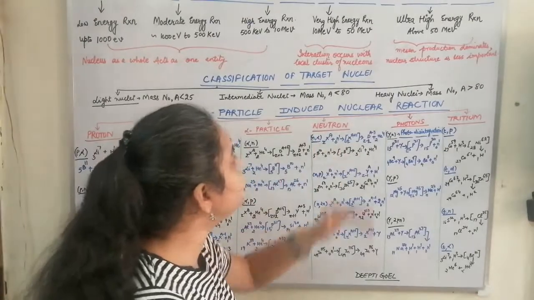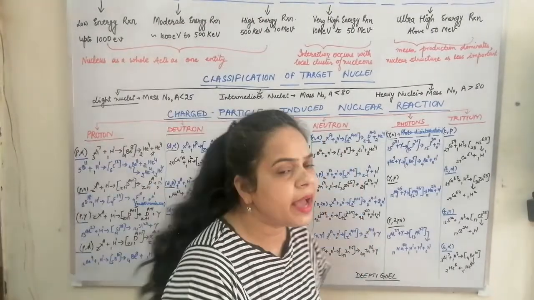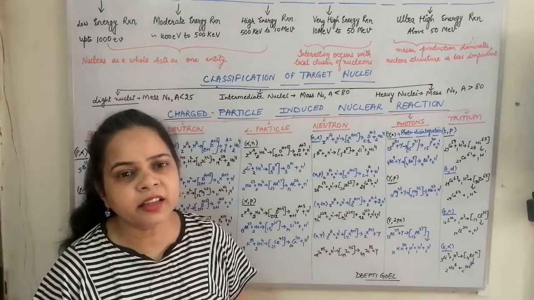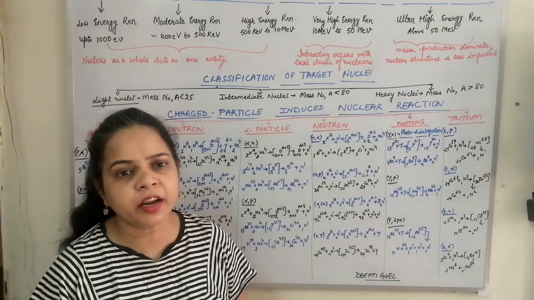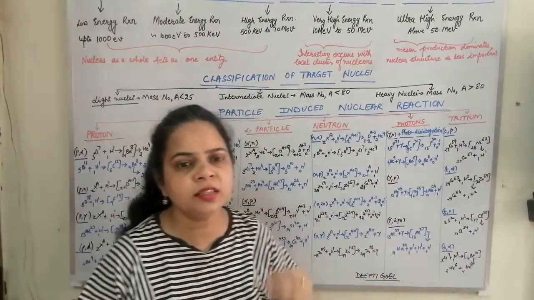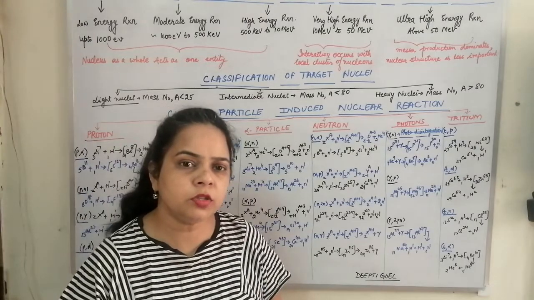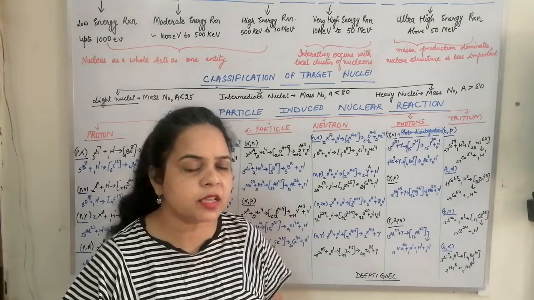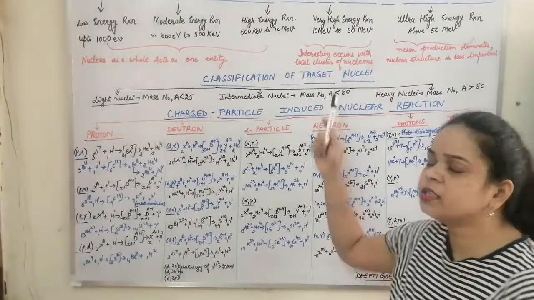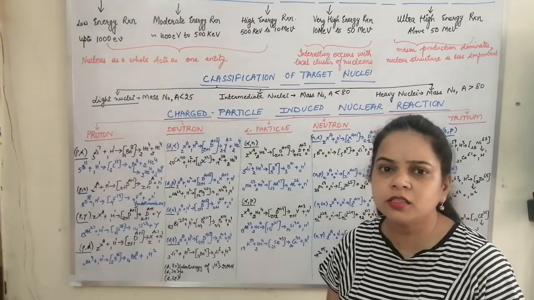But when the energy exceeds 50 or 100 mega electron volts, the interaction which was limited to certain nucleons now takes place such that meson production occurs and the nuclear structure becomes unimportant. It becomes the least important. So meson production dominates and the nuclear structure becomes the least important. So this was the classification of nuclear reactions on the basis of the incident particle's energy.